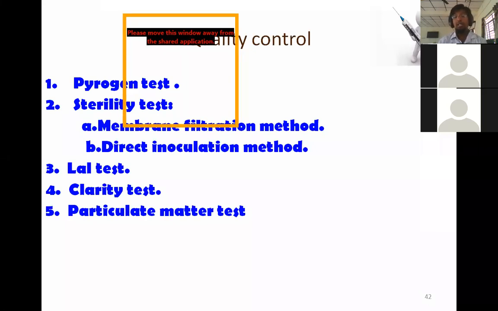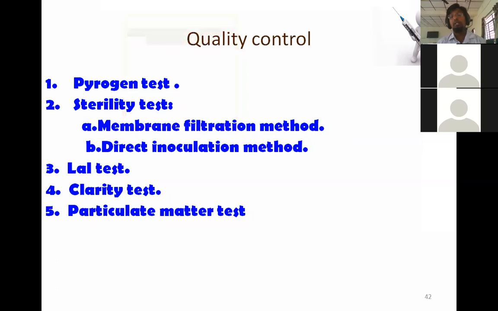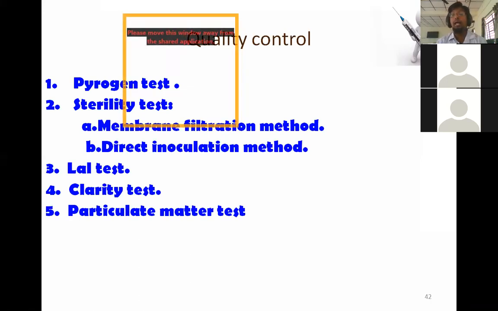The pyrogen test is basically done in two ways. One is the LAL test, the other one is the rabbit test. In the rabbit test, we select four groups of experimental animals. Then we inject our formulation into the ear vein, and we see whether the body temperature of the rabbit is increasing or not. If the body temperature is increasing, it means your formulation contains pyrogens. If the body temperature of the rabbit is not increasing, it means your formulation doesn't contain pyrogens. Depending on the increase in the body temperature of the animal, you can find out whether your formulation contains pyrogens or not. Simple experiment.